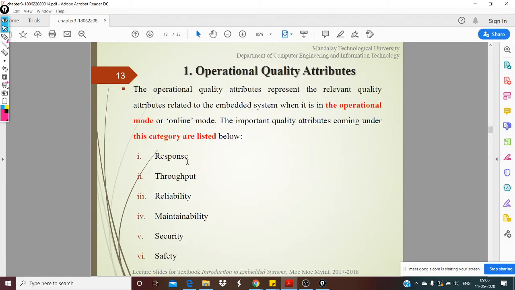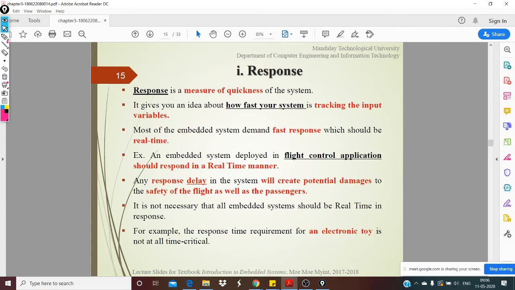We saw a few of those. We saw response time, which is a measure of how quickly the system responds after the user gives the input. They need to be real time in behavior.